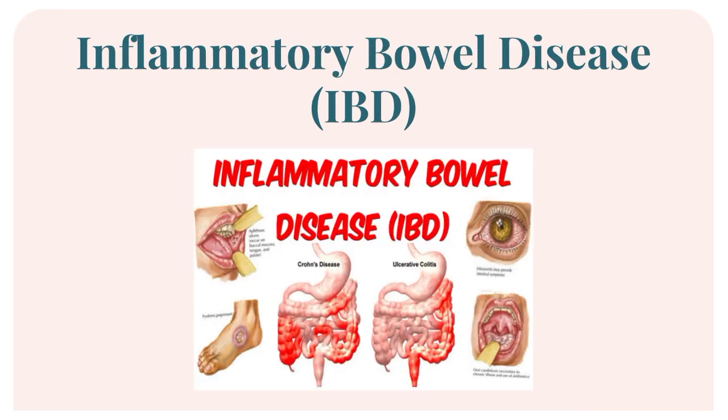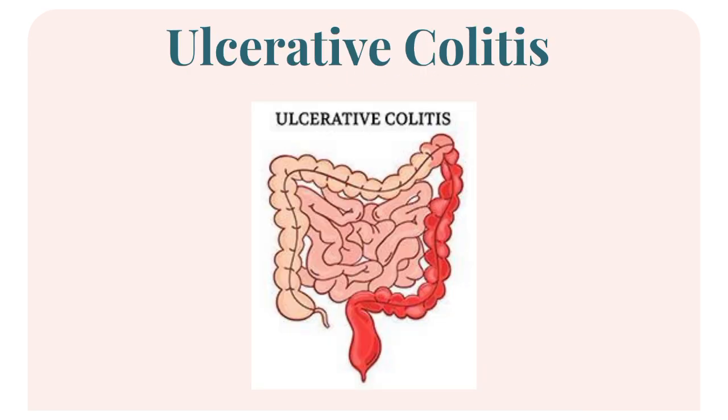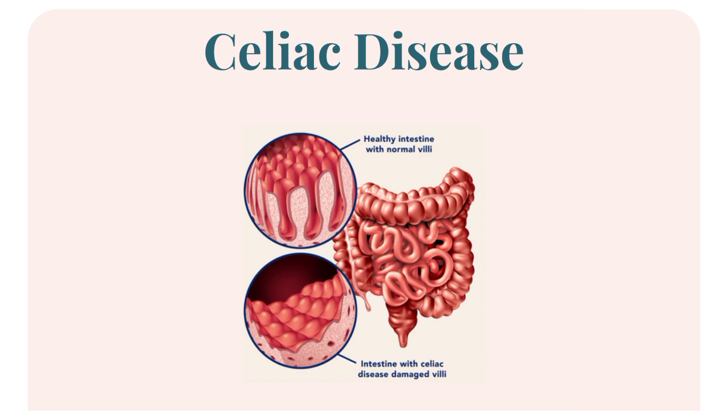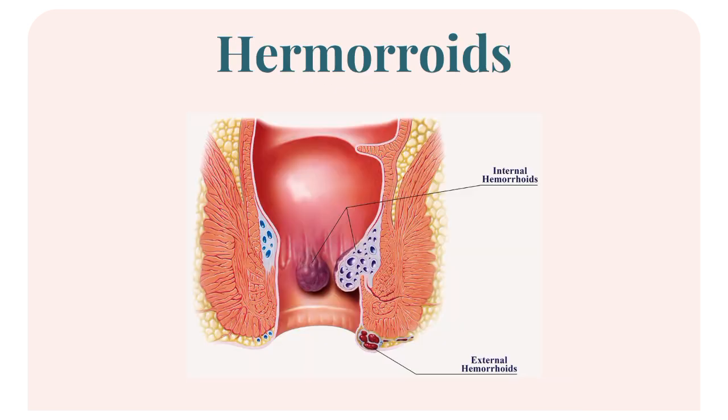Inflammatory bowel disease, a group of chronic inflammatory conditions affecting the digestive tract, including Crohn's disease, which can affect any part of the GI tract, and ulcerative colitis, which primarily affects the large intestine or colon. Next is celiac disease, an autoimmune disorder triggered by gluten leading to damage in the small intestine. And next is diarrhea, frequent loose or watery stool. And the last is hemorrhoids, swollen veins in the anus and rectum.